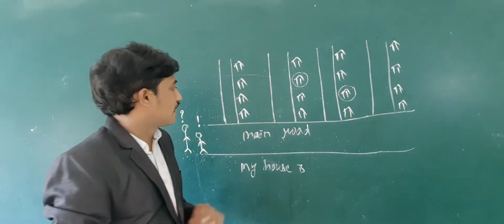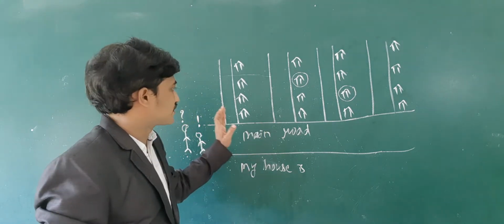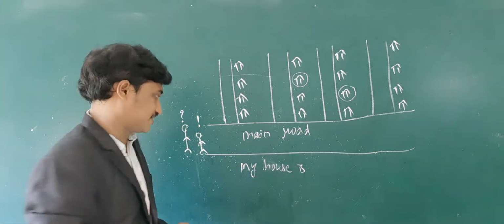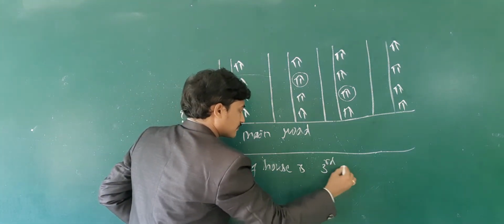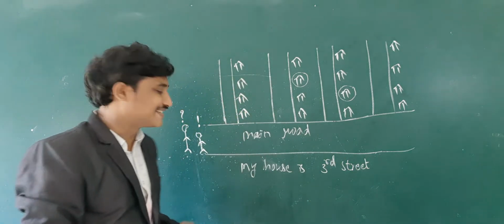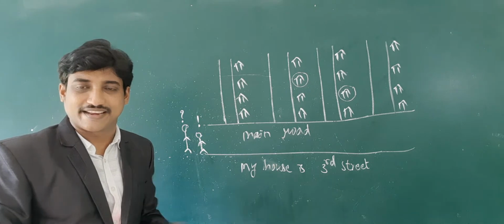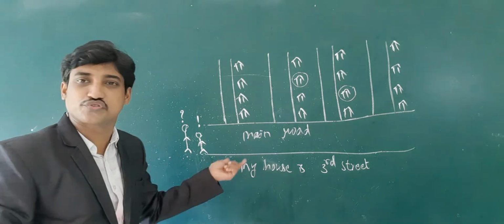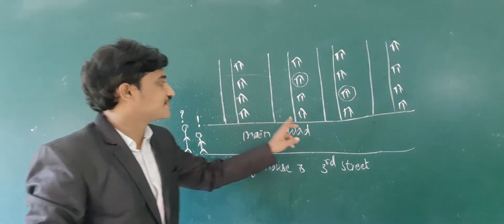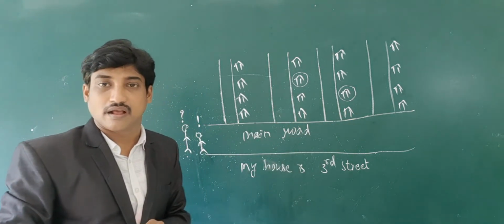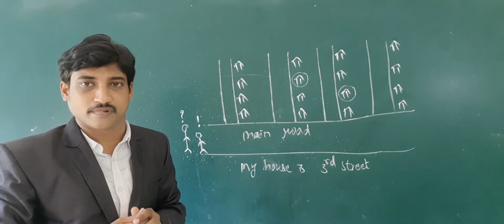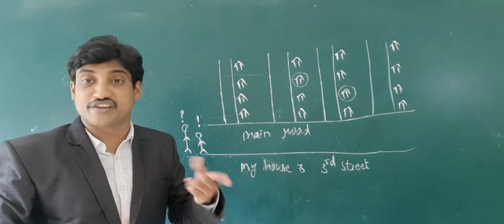My house is in the third street. Is this information enough to locate your house correctly? Exactly, your house is in the third street, but I don't know which house in the third street is yours. You need to give another detail.